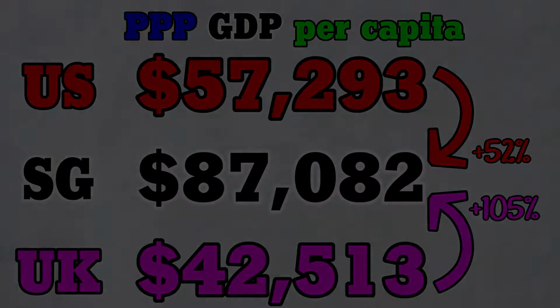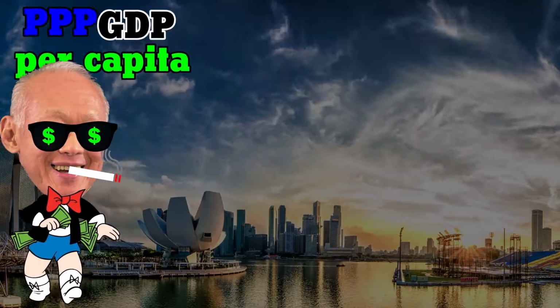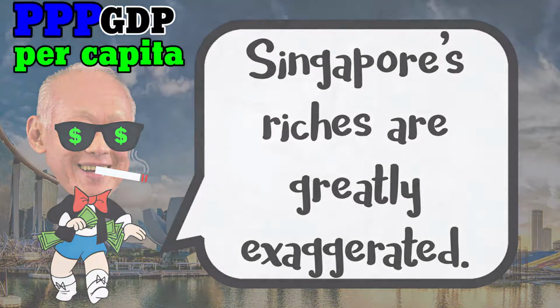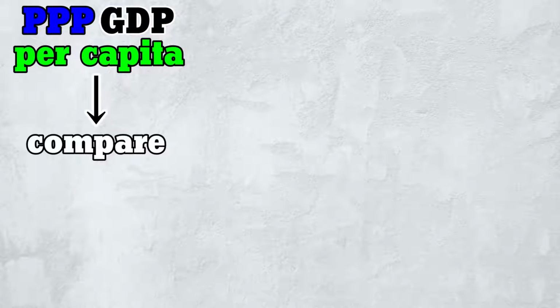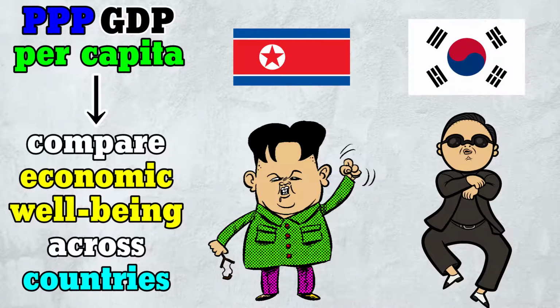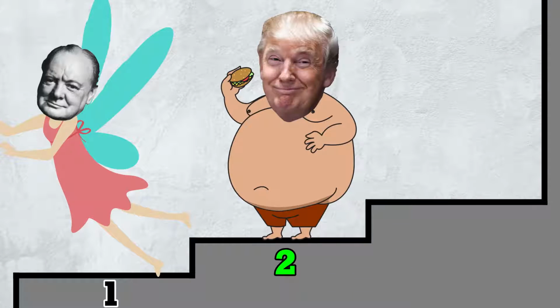In this video, we'll first explain what PPP GDP per capita is. We'll then show that Singapore's riches are greatly exaggerated. PPP GDP per capita is a measure for comparing economic well-being across countries. It is constructed in 3 steps.